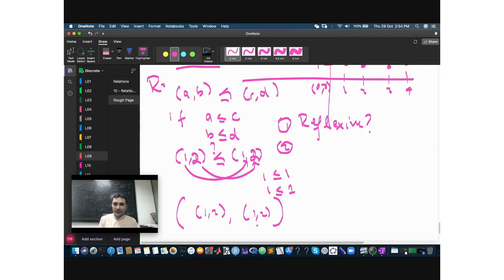Okay, this is a pair, and this is in my relation because by definition a is less than or equal to c and b is less than or equal to d. Okay, I have to compare the first elements of both and the second elements of both, so this is fine, this is also fine, so I must get this pair in my relation. Okay, so this is reflexive. Is it antisymmetric?